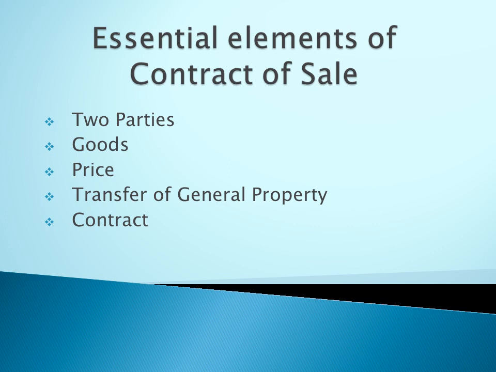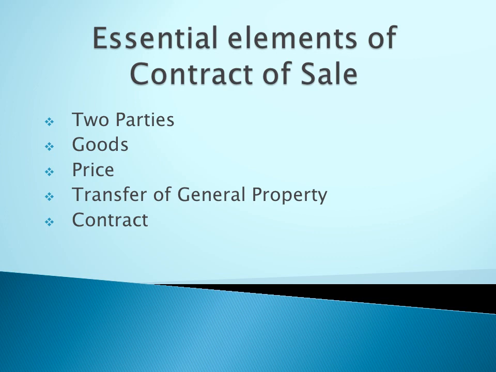First, the essential element is two parties. In case of an agreement, whether it is the Sale of Goods Act or the Contract Act, there must be two parties to constitute a contract of sale. What are the two parties? There must be a buyer and also a seller. Who is buyer and who is seller? You are all familiar that buyer means a person who buys or agrees to buy goods. Who buys the goods is known as the buyer. Seller means a person who sells or agrees to sell the goods to others. He is known as the seller. Like in the Contract Act, in the Sale of Goods Act also there must be two parties in a contract, buyer and seller.